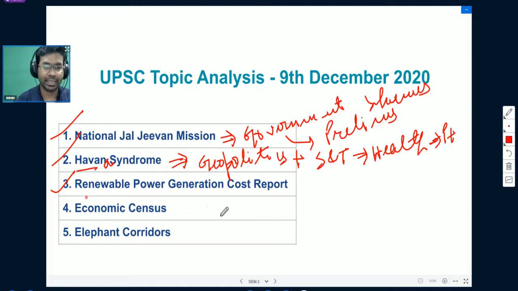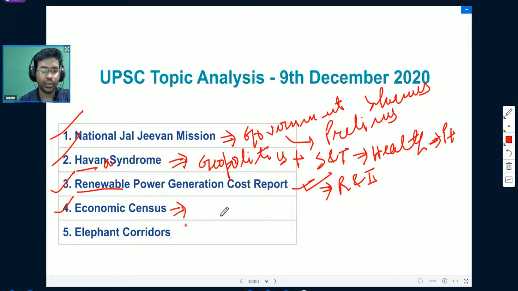The next topic that we will understand is the renewable power generation cost report. We will understand in brief about this particular report and see which organization releases it. This is a thing in the series of reports and indices. The next topic is economic census, which has been in news multiple times. And at last we will understand in detail about elephant corridors.